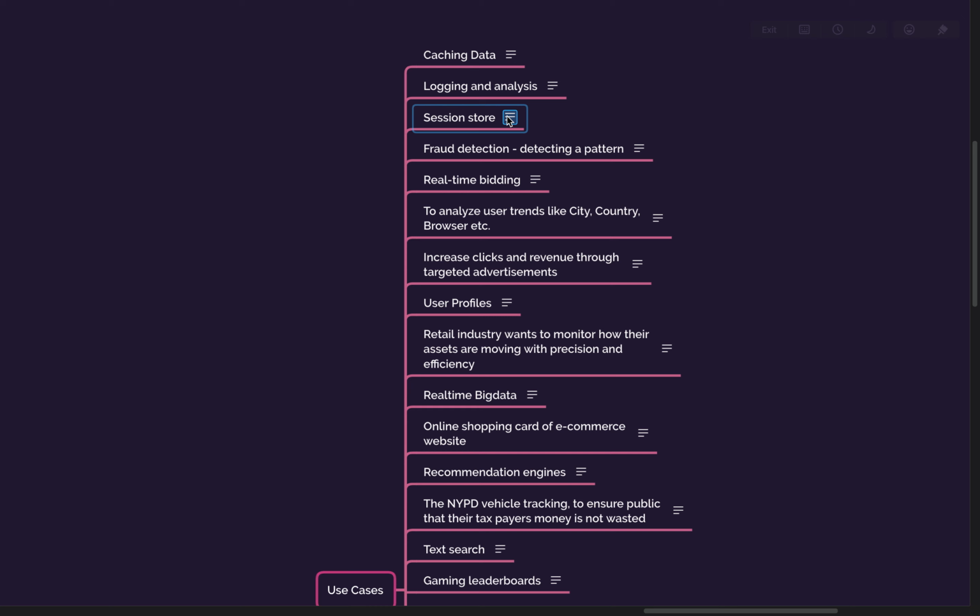Okay. So now fraud detection. You want to detect a pattern. What database will you prefer? Yeah. So we generally use Graph, and Graph is used across a lot of industries, banking and insurance, to detect fraud.